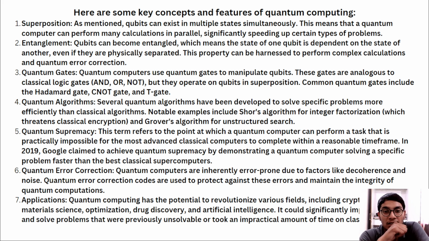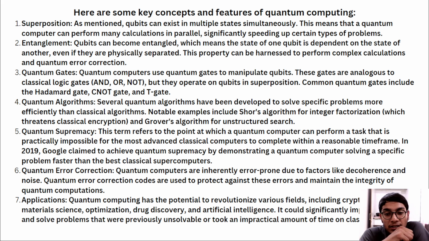Superposition, as with entanglement of qubits, means the quantum computer can perform many calculations in parallel, speeding things up. If you store qubits simultaneously in a parallel way, it helps calculate many problems simultaneously. Where a classical computer solves one problem, a quantum computer can perform multiple tasks at one time.